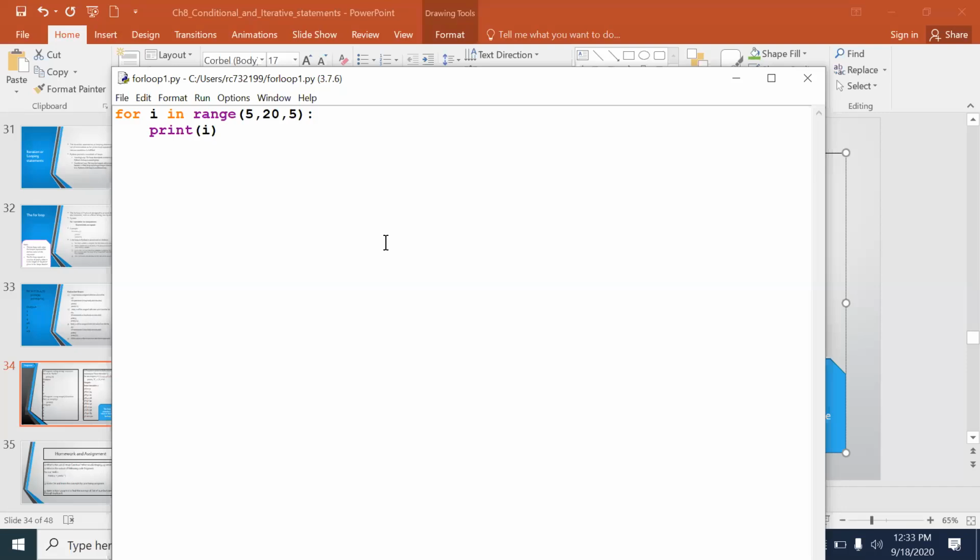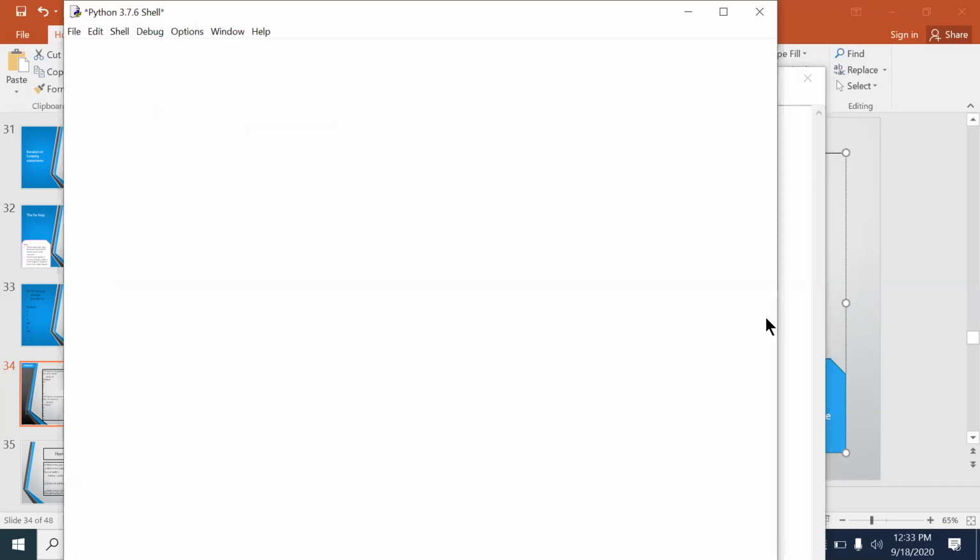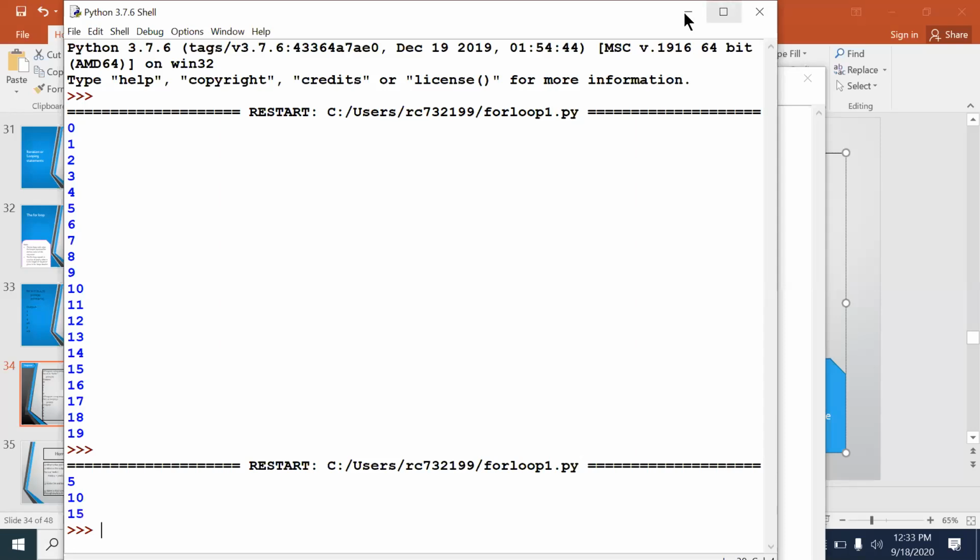5, 10, 15. What is the output of this? 5, 10, 15. That's it. It is 5, 10, and 15.